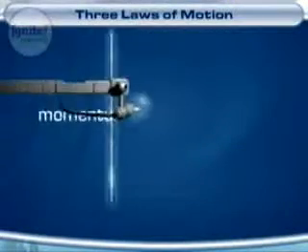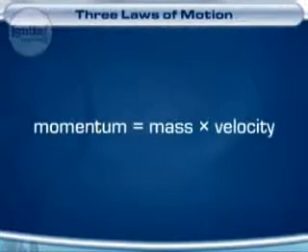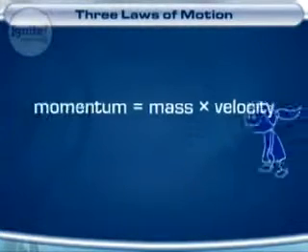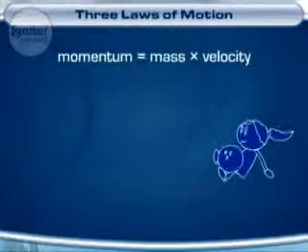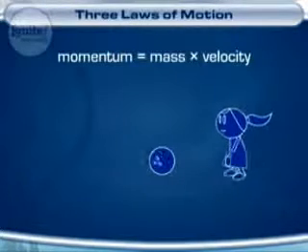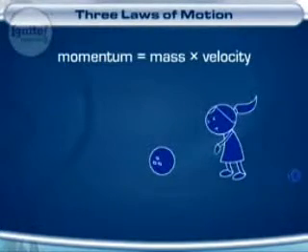Now, these bicycle riders also have momentum, which is the product of the mass of an object times the object's velocity. You can actually feel momentum. For example, it's difficult to stop a moving object that has a lot of mass, like a bowling ball, or that is moving at high velocity. Here, try catching a fast baseball pitch without a glove.